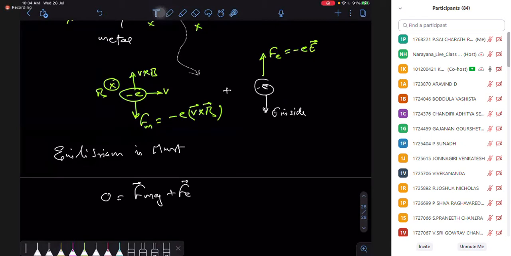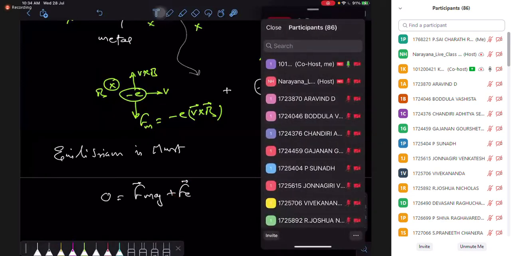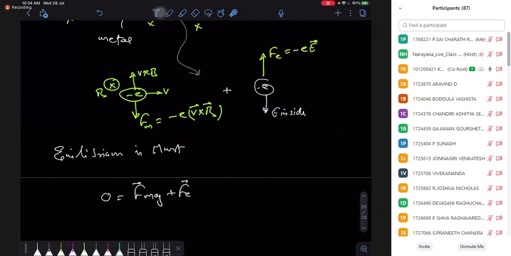In the electrostatic chapter also, electrons come to equilibrium. Here also it comes to equilibrium. In the electrostatic chapter, the outside electric field balances the inside electric field. Okay. Here I'm going to have outside magnetic forces balancing the inside electrical forces. Equilibrium is there. So equilibrium is there.